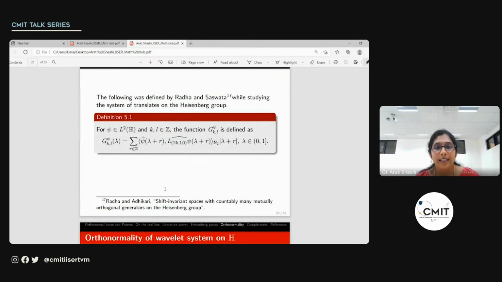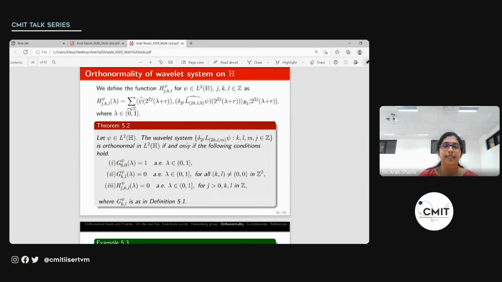Now we also look at this function, which was defined by Radha and Shashwat Adhikari when they were studying systems of translates on the Heisenberg group. This function G psi k,l involves the Hilbert-Schmidt inner product of the Fourier transform of psi and the Fourier transform of the translate of psi. We also define the function h psi j,k,l in terms of the Hilbert-Schmidt inner product of the Fourier transform of psi and the Fourier transform of the dilated translate of psi.